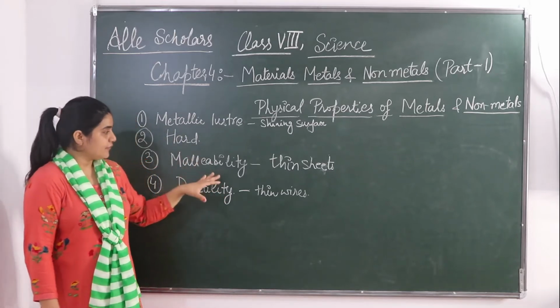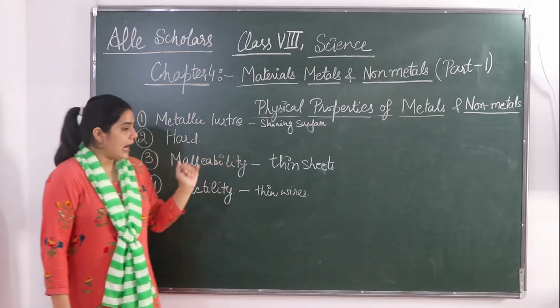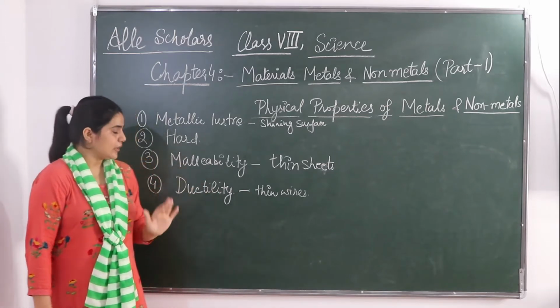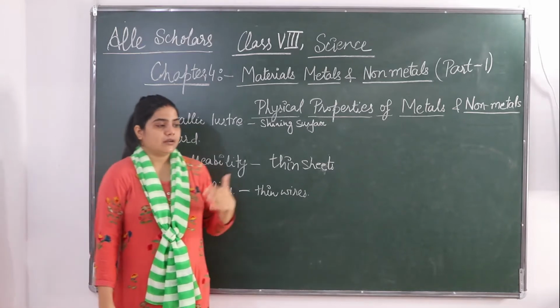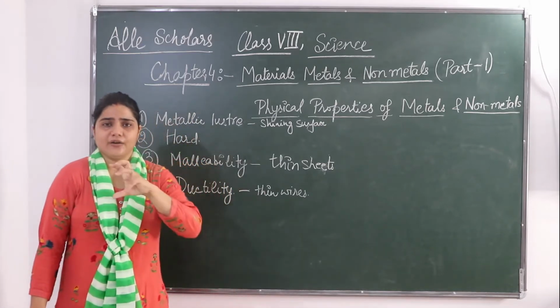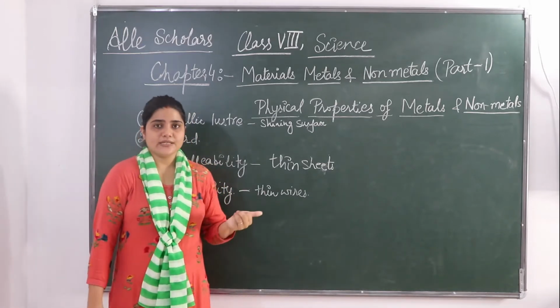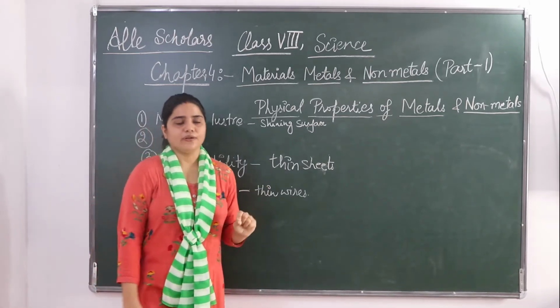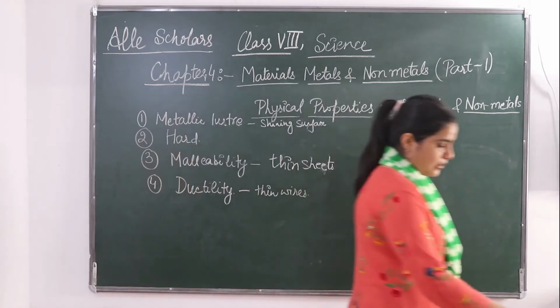And because of this malleability, metals, as we know that they have different shapes, and metals are also good for making various items like cooking utensils, car body, wardrobes are also there, jewelries, etc. Because of their ductility property, they can be drawn into a thin wires.